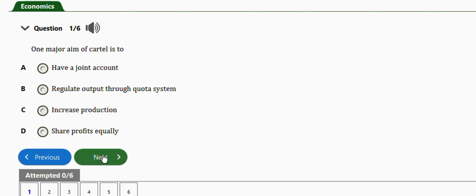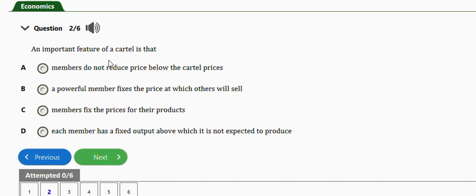Next question is this one. It says an important feature of a cartel is that members do not reduce price below the cartel price. A powerful member fixes the price at which others will sell. Members fix the prices for their products. Each member has a fixed output above which it is not expected to produce. The right answer is option C, which is members fix the prices for their products.